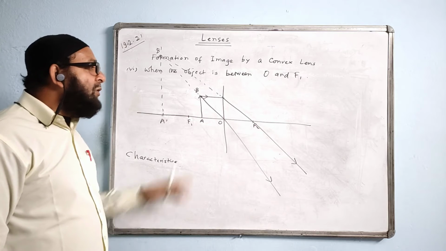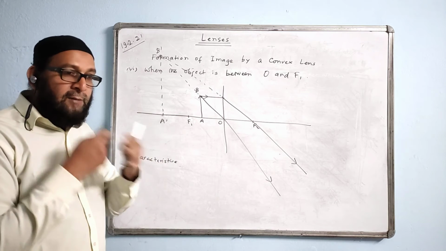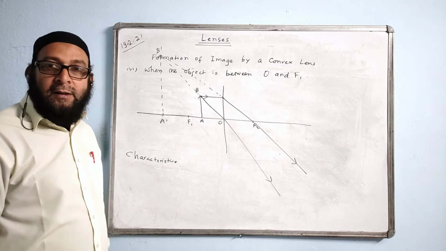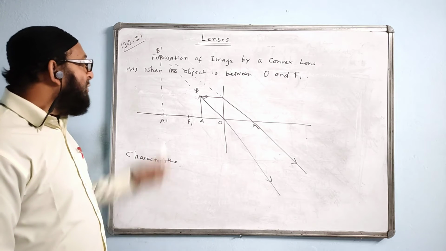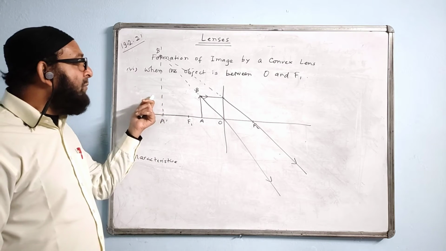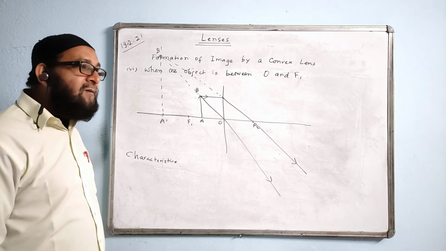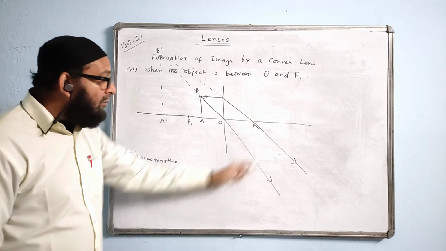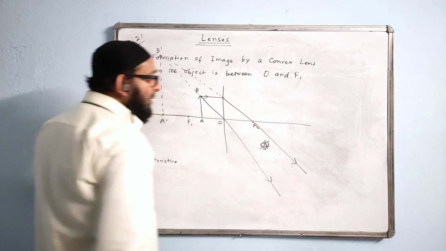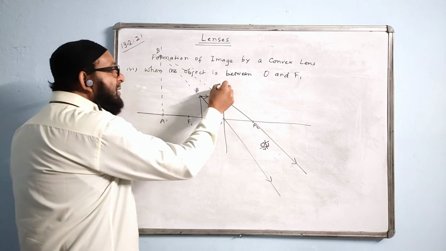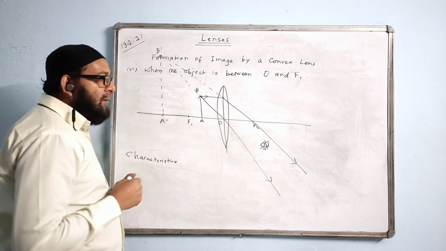Where do we use this action of the lens? This action of the lens is used in a magnifying glass. A simple microscope also we call that. Simple microscope or magnifying glass. In order to see the image, where should the observer be? Observer's eye should be where? This side or that side? Tell me, which side should the observer's eye be? On the left side or on the right side? The observer's eye must be on this side to see the image. Like this.